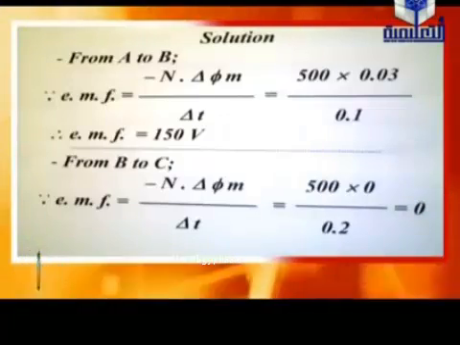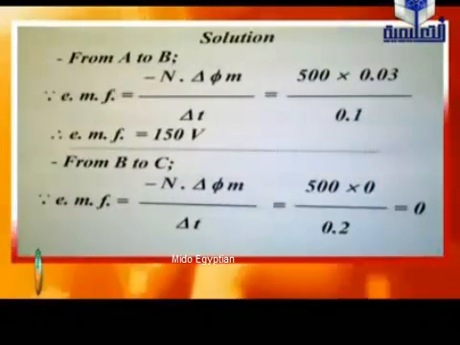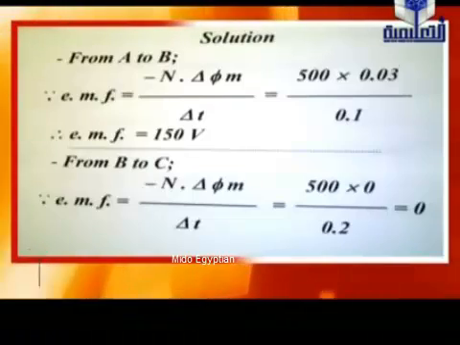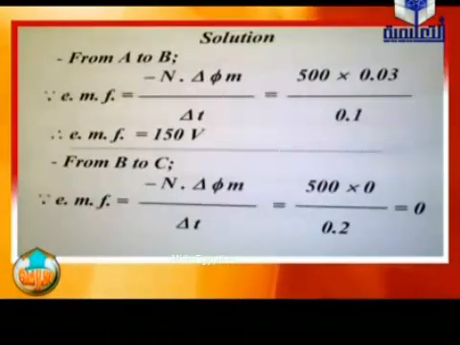In the same step, we can calculate the induced electromotive force from C to D as EMF equals negative N delta phi M divided by delta T. Number of turns 500.